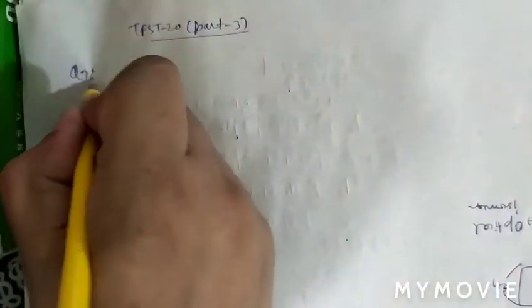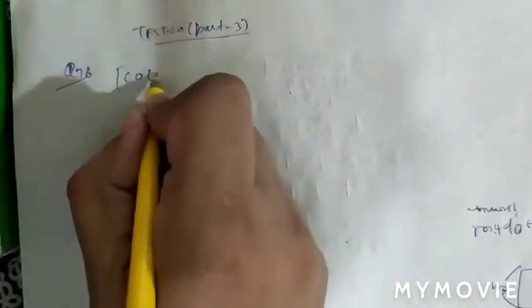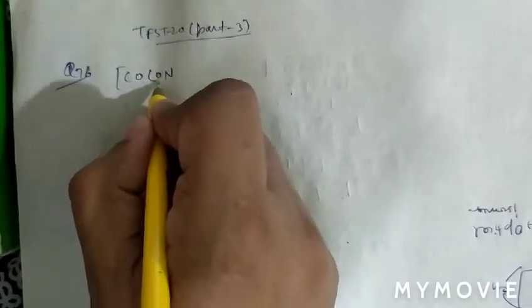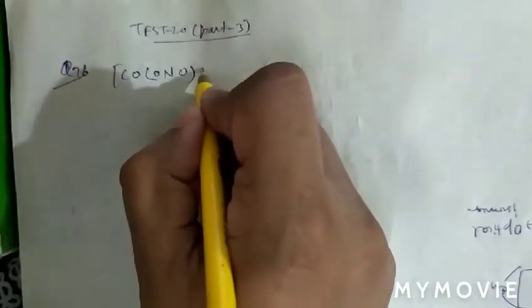See question number 76. In question number 76, what is given there? The IUPAC name of the compound. See, in this compound, nitro group is attached with oxygen atom. NH3